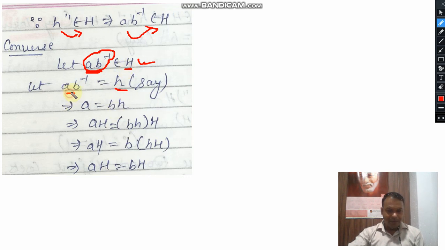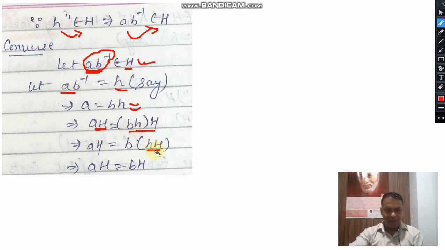And by this composition we apply right multiplication by B. So we can write A equal to hB. In this case, we are multiplying by H on both sides from the right, so that we get AH equal to BhH.